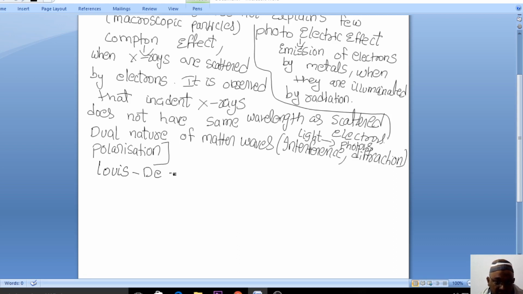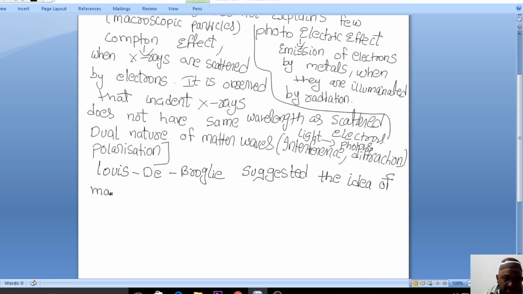Louis de Broglie, right? The L is silent. De Broglie suggested the idea of matter waves. He suggested the idea of matter waves, and he says that an electron is considered as a particle.